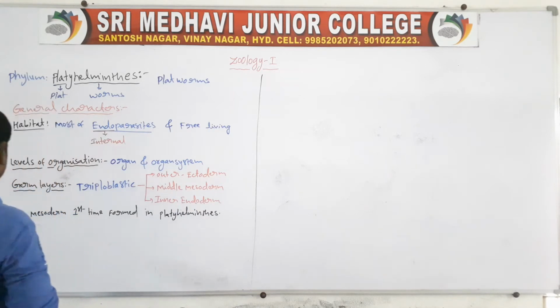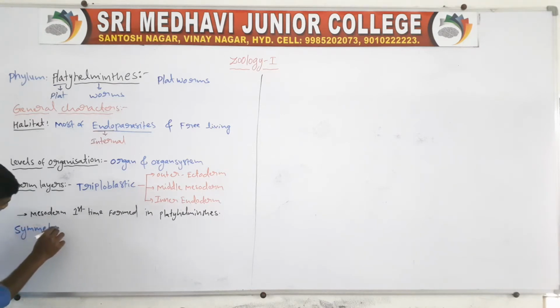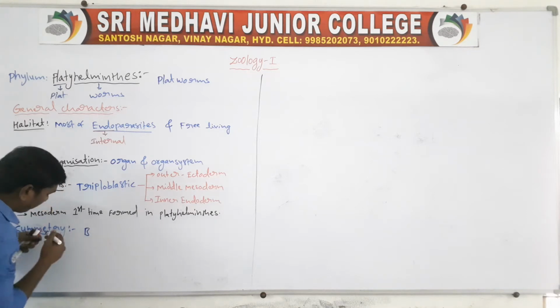Next one, symmetry. The symmetry is bilateral symmetry.